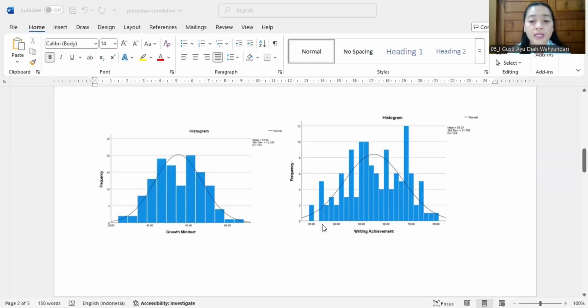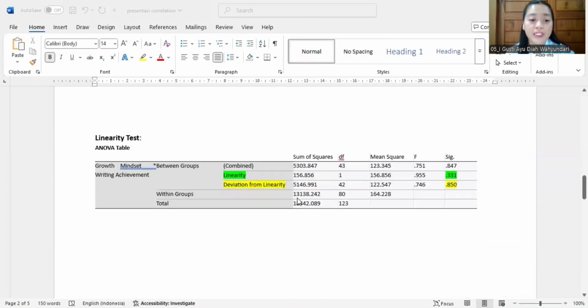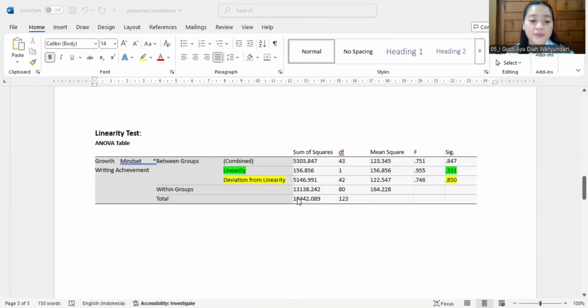The growth mindset and writing achievement histograms are normally distributed. And next, we can check the linearity. In my data, the p-value of deviation from linearity is 0.850.